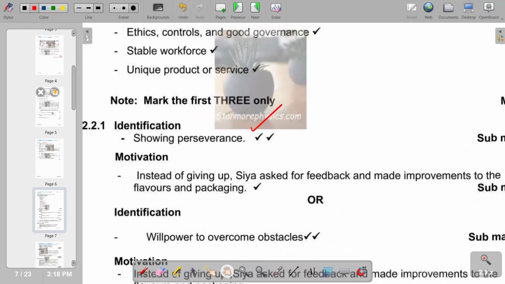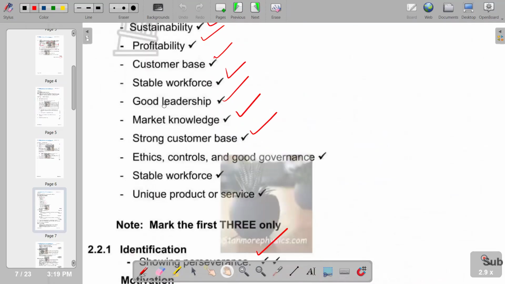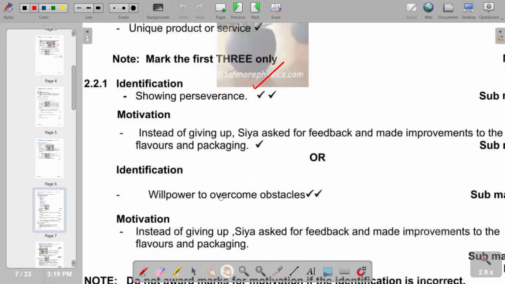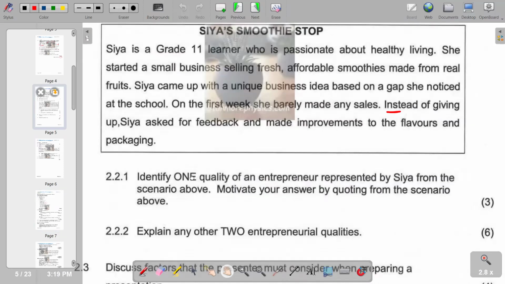Of course, if you refer back to the question, you see that the question only requires one quality of an entrepreneur. But of course, we can also quote another part whereby we have also willpower to overcome obstacles, as highlighted in, instead of giving up, Sia asked for feedback and made improvements to the flavors and packaging. So this is also willpower to overcome obstacles. So that is what we have on that part. So we move on to the next question.